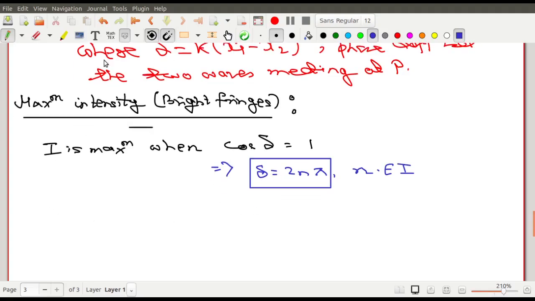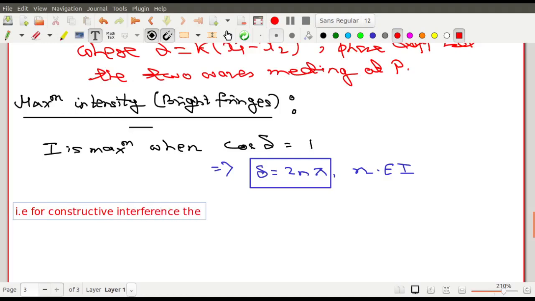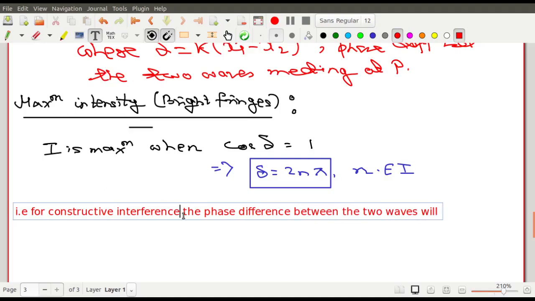So I understand that. So I write it over here. That is for constructive interference. Constructive interference means bright fringes or the maximum intensity. That is for constructive interference, the phase difference between the two waves will be the phase difference for constructive interference at any point.